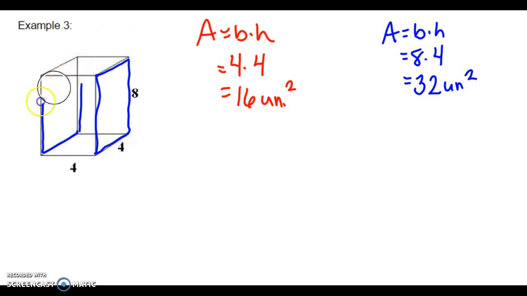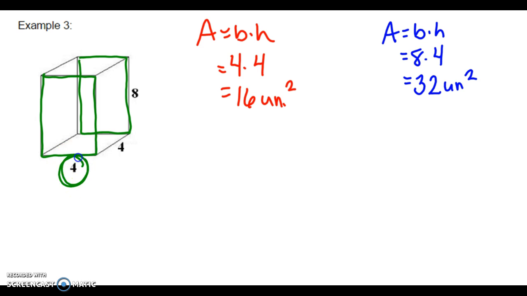And then of course my last set of faces are the ones right here in the front and then in the back. I'm going to highlight my back face first here. We see that one, and then this one right up here in the front. And these dimensions aren't as neatly labeled for us, so we're going to have to again do some piecemealing together. But we see this 4 here in the front, which would be this side or this back side, the top as well, the 4. And then we see the 8, that is our height. And so that 8 would also carry over to this right here. We have a 4 by 8 rectangle.